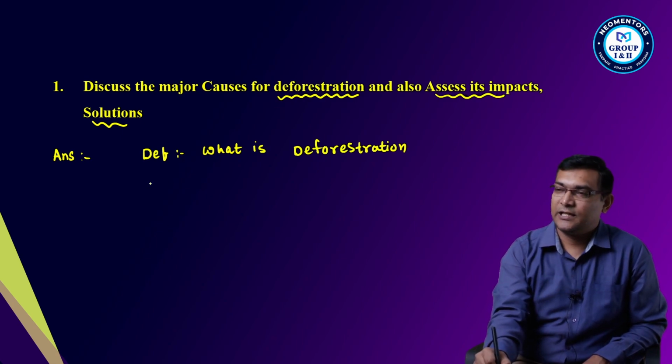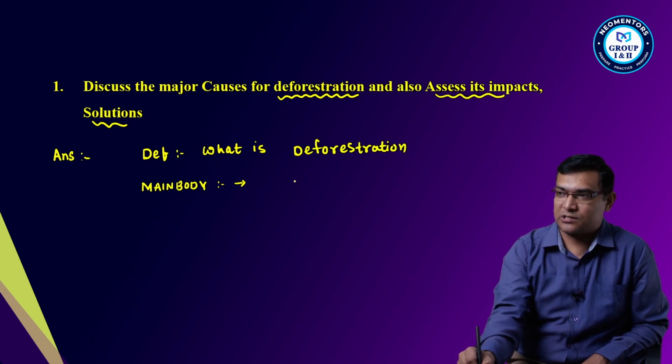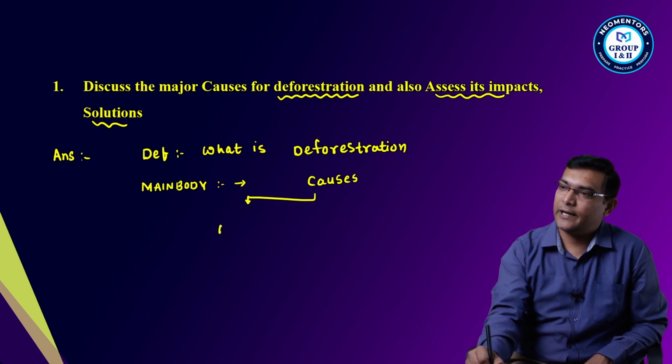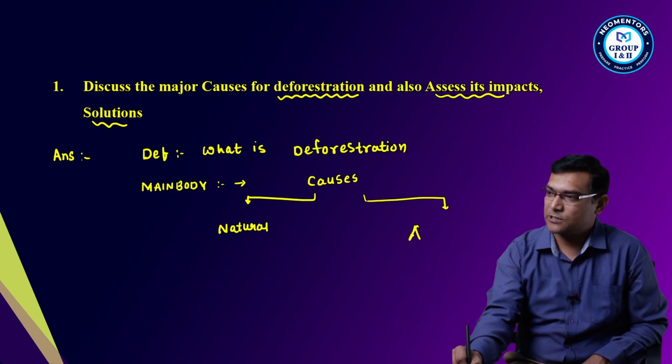Second, in the main body, I will define what the causes are. See, causes can be two types. One, the natural causes, the other is man-made causes or anthropogenic causes.